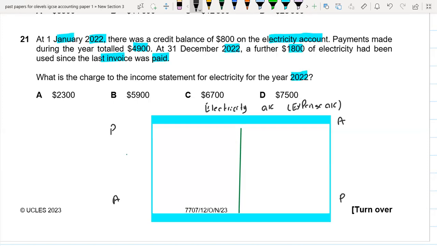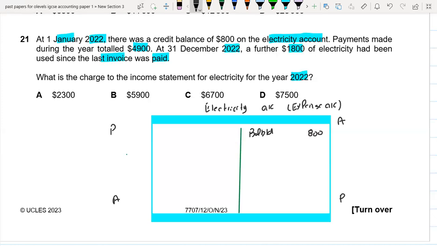If there is an accrued balance at the start of the year, we will be recording it here. If there is a balance CD at the end of the year, if it is accrued, we will be recording it here, and if it is prepaid, we will be recording it here. So if we have the current balance, which is 800, this is very simple. We will be recording it on the current side. So our balance BD, which is $800, would be on the current side.